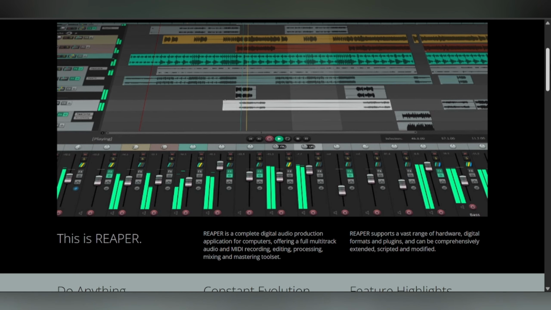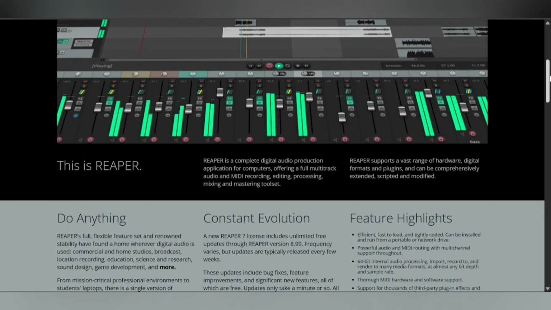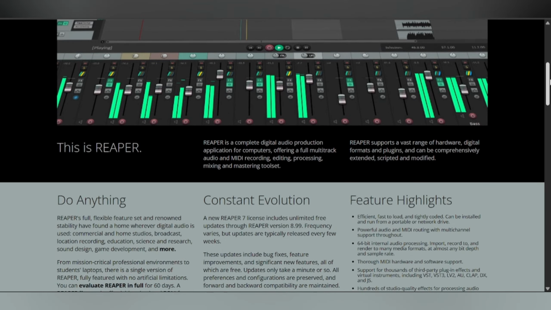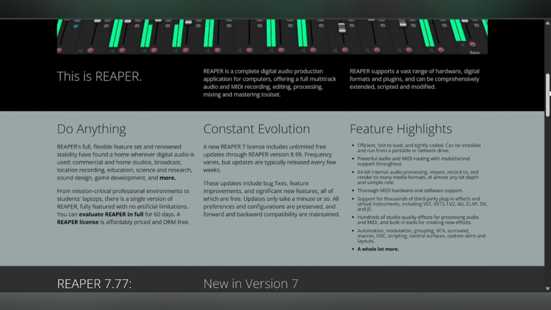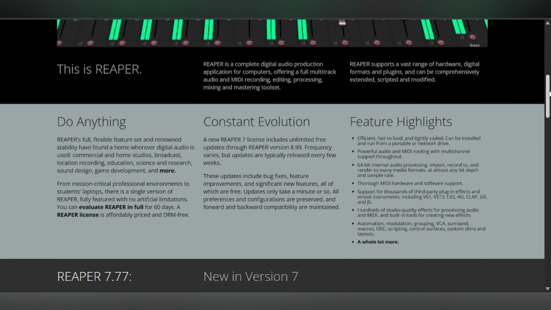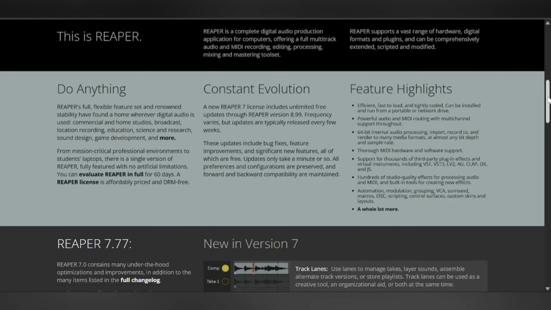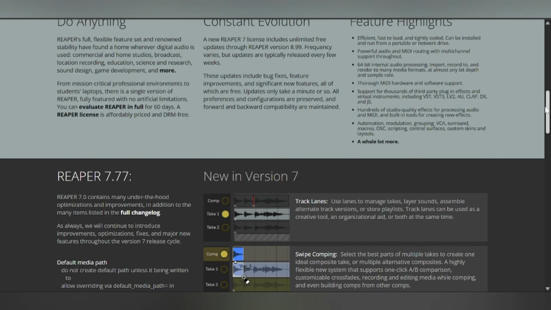Reaper excels in recording, editing, and mixing with a strong focus on performance optimization. Its interface is less polished than some competitors, which may present a learning curve for beginners. It also lacks some advanced composition and scoring features found in more specialized software.